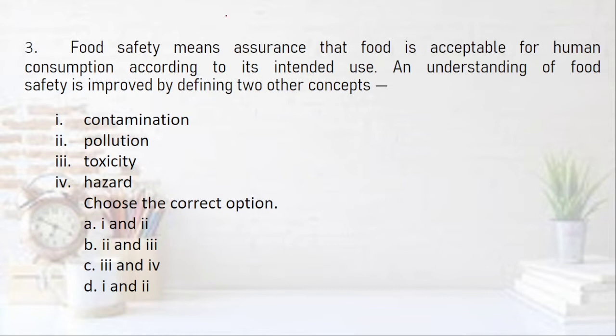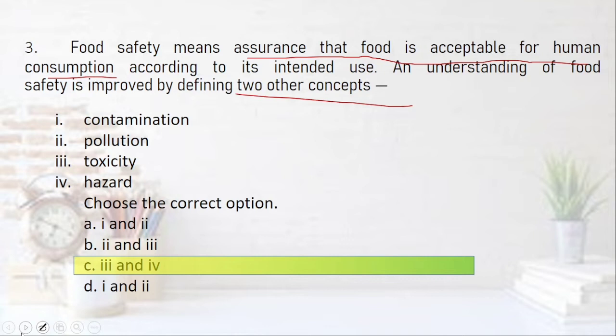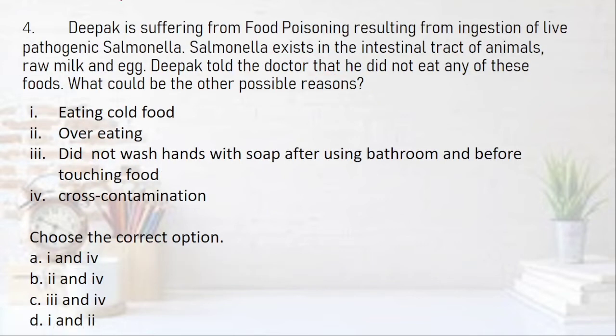Question number 3. Food safety means assurance that food is acceptable for human consumption according to its intended use. And understanding of food safety is improved by defining two other concepts. Which are they? Contamination, pollution, toxicity and hazard. Pollution की हम बात करेंगे क्या जब हम food की बात कर रहे हैं? Obviously no. It has to be toxicity and hazard. Contamination is a part of toxicity and hazard. So the right option is C, toxicity and hazard, third and fourth.